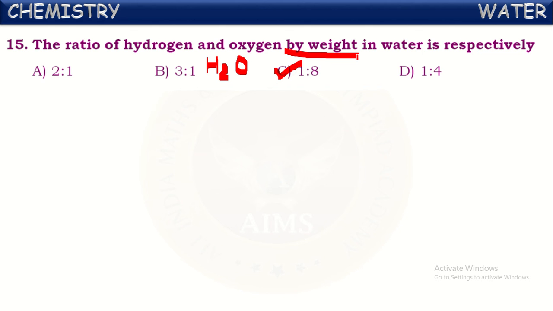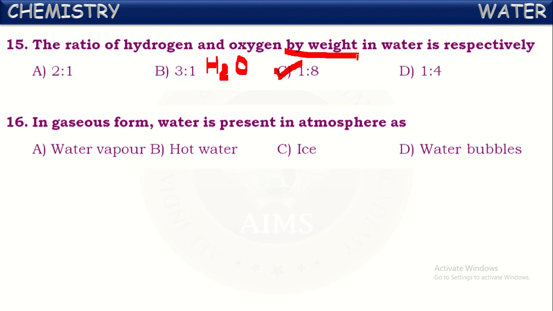Okay, next one. In gaseous form, water is present in the atmosphere as. What do we call the gaseous form of water in the atmosphere?